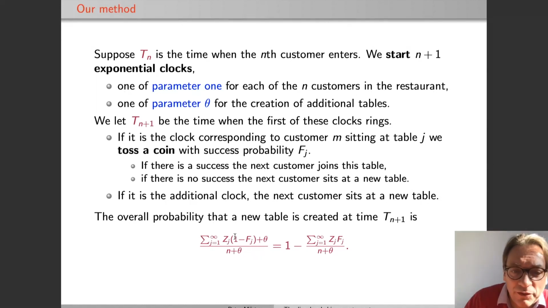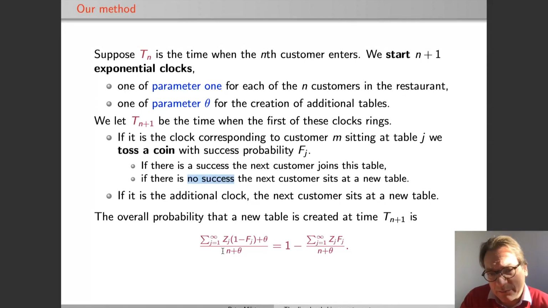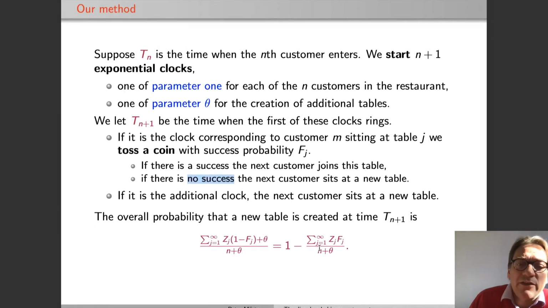So this is the sum over all tables, number of customers times the probability that there is no success, that's 1 minus fj, plus the rate of the extra clock theta, divided by the sum over all the rates. As we see, we have n clocks of rate 1 and one of rate theta, so this is n plus theta. And if you use that the sum over the zj is n again, then in the numerator n plus theta is divided by n plus theta, giving 1 minus this term, and this is exactly the probability that a new table is created in the n plus first step.